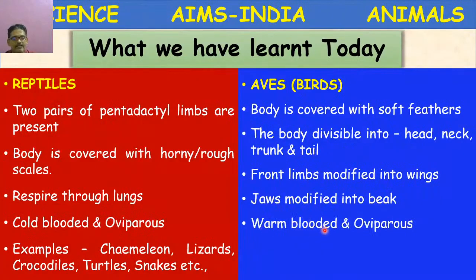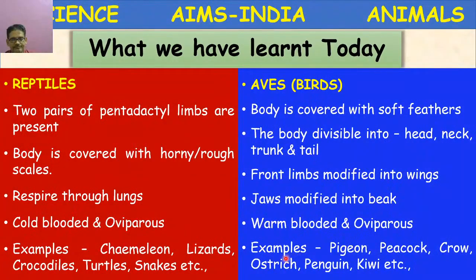They are warm-blooded. Reptiles are cold-blooded and oviparous. Birds are warm-blooded and oviparous. Their body temperature is constant. It doesn't change according to the change in the environment. Next, some examples of birds. The pigeon, a pet bird, the parrot, a pet bird, the peacock, which we see in the forests, the crow, the common bird which we see near our surroundings, the sparrow, then ostrich, penguin and kiwi.